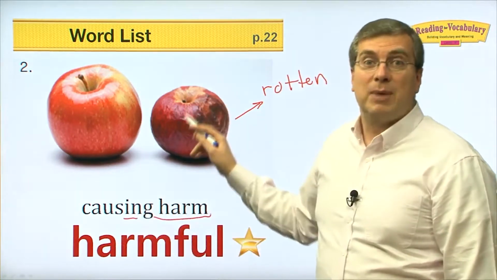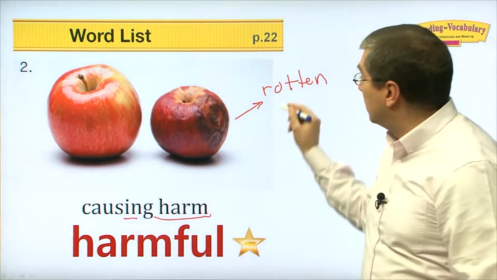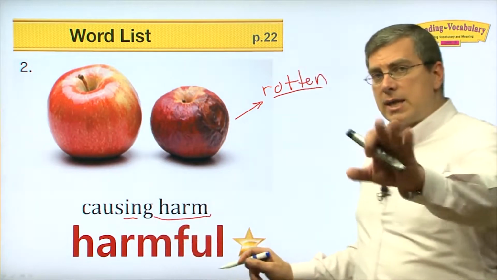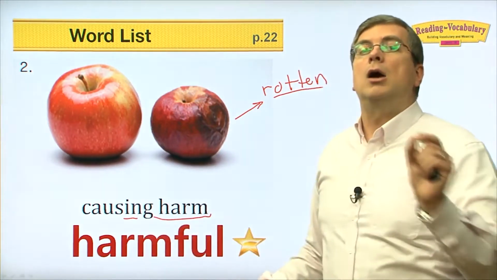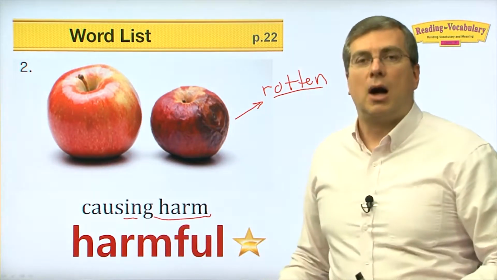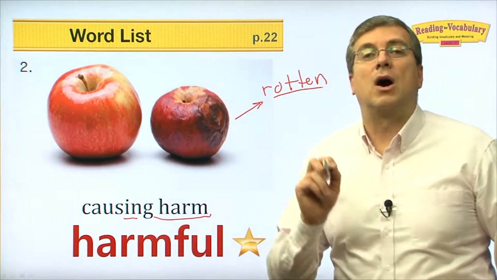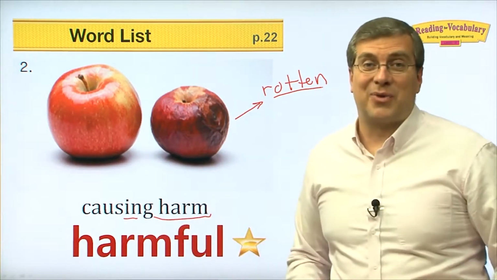Time and air cause harm to an apple or other fruit because they become rotten. It's harmful. Now there's 2 sounds here. Harmful. Put them together. Harmful. Okay? So when it causes harm, it is harmful. Pollution is harmful. We'll talk about that later.